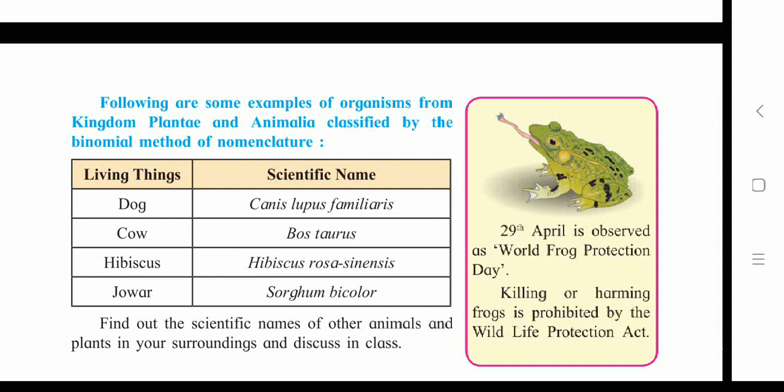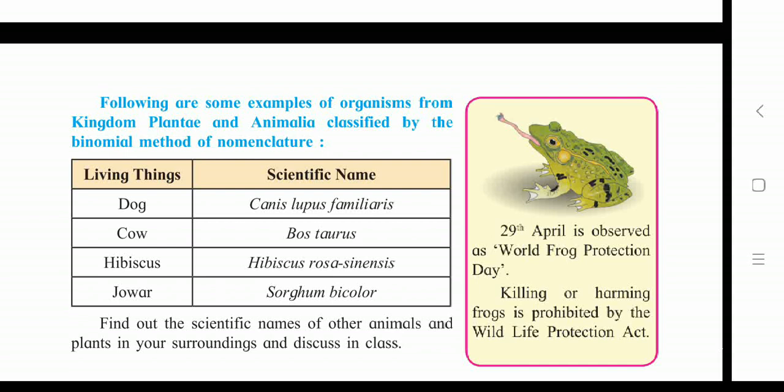One more important piece of information is given in this chapter, students, about one animal whose protection is our duty. Yes, you can see on screen, 29th April is observed as World Frog Protection Day. So we must protect frogs in our surroundings. Killing or harming frogs is prohibited by the Wildlife Protection Act.